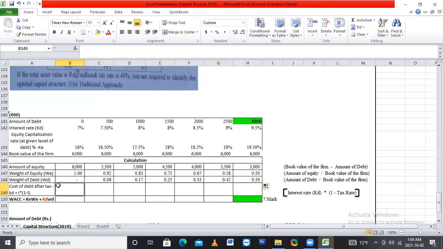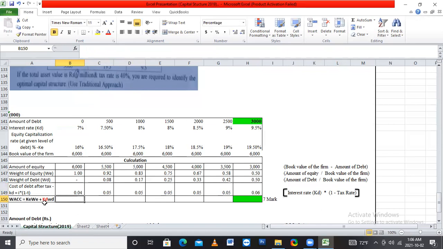Okay. Here, cost of debt after tax. It's calculated by I, meaning interest rate, 7%, multiplied by open the bracket, 1 minus tax rate, they give 40%, so 0.4. Okay. 7% multiplied by 1 minus 0.4.